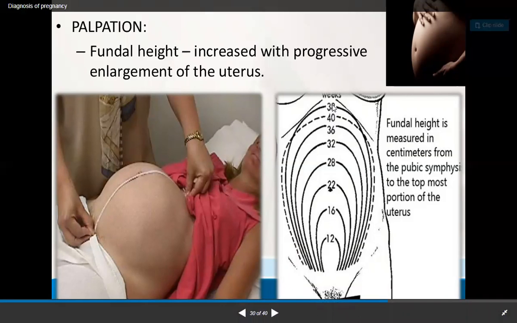At 38 weeks it goes up, but at 40 it does not go higher; it goes downward. It decreases. The fundal height is measured in centimeters from the pubic symphysis to the topmost portion of the uterus. That is how we measure the fundal height, on palpation.